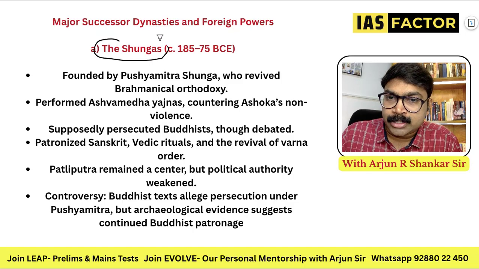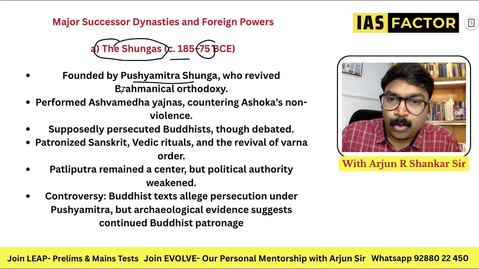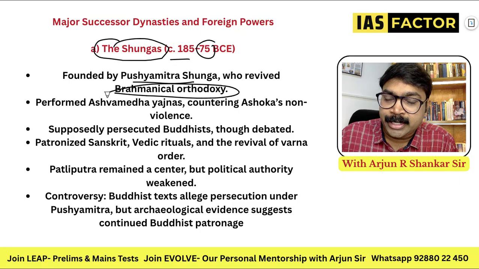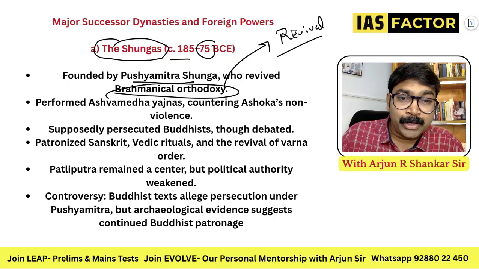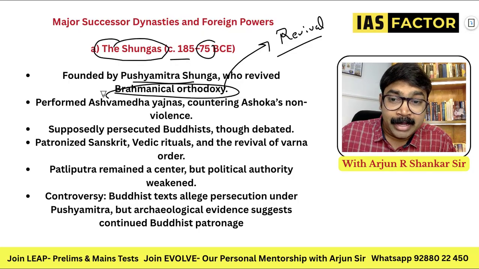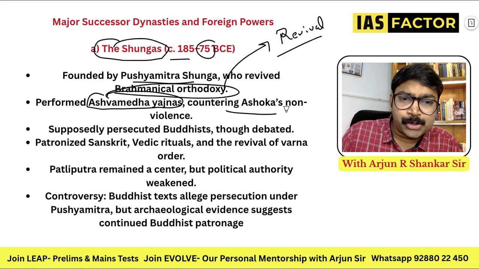Know about the Shungas, 185 to 75 BC. Pushyamitra Shunga revived Brahmanical orthodoxy. This man created a Brahmanical revival before the Guptas, because the Mauryan period was completely dominated by Buddhism. So he brought the Hinduistic concept back. He performed the Ashwamedha Yajna, countering Ashoka's non-violence, because a horse was released.